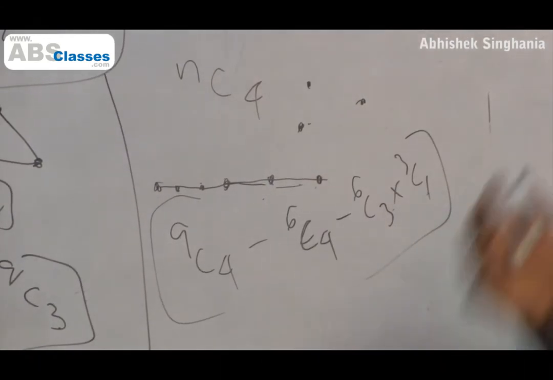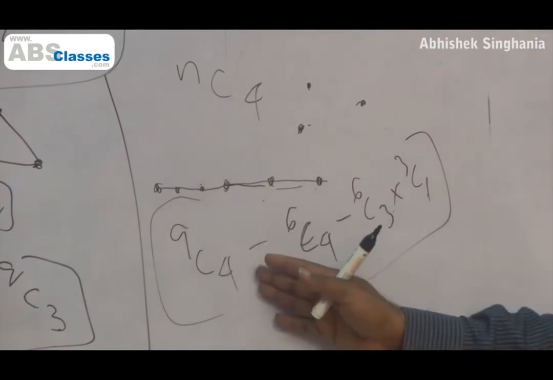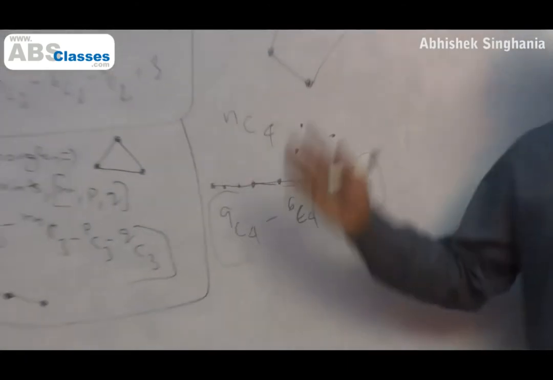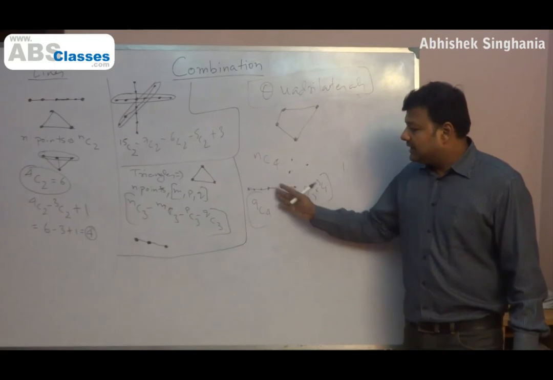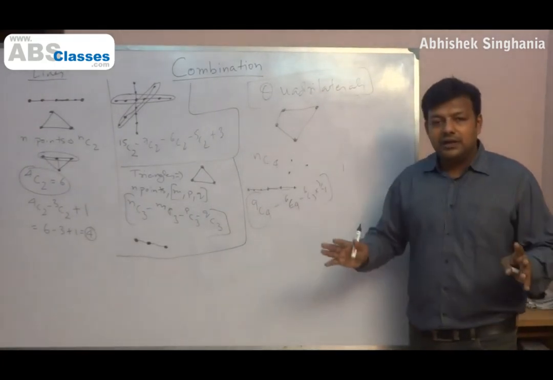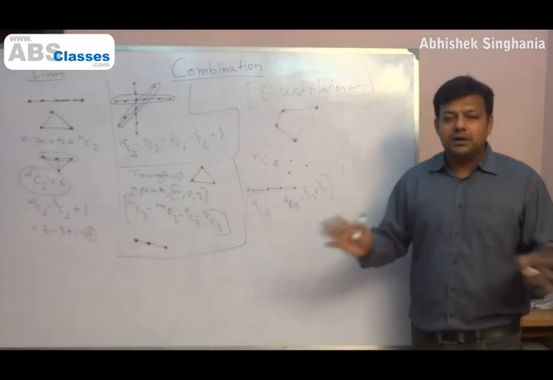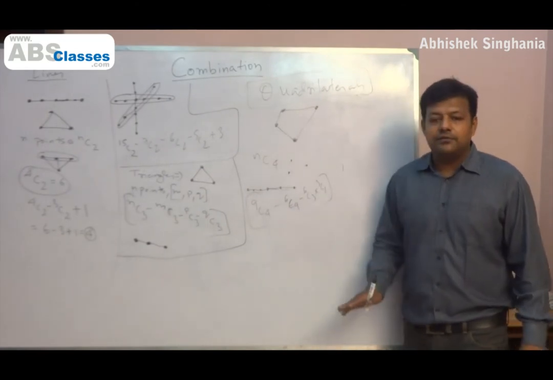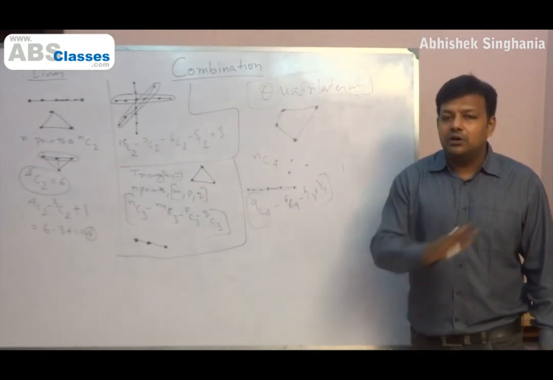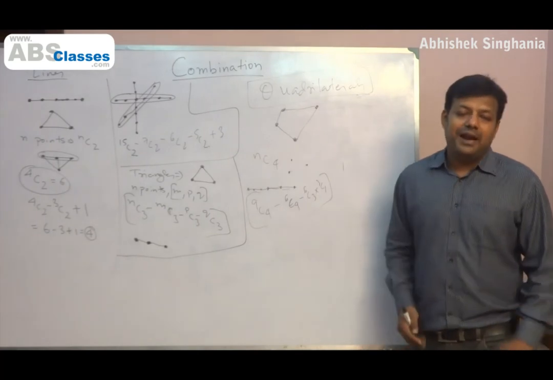Why am I subtracting them at all? Because when I took my initial 9C4, what does 9C4 say? Any 4 points. So 9C4 means that from the 9 points which are there, you have taken cases of any 4 points. All possible combinations of 4 points have been included in 9C4. But some of these combinations are not giving me a quadrilateral. I need to subtract those cases.